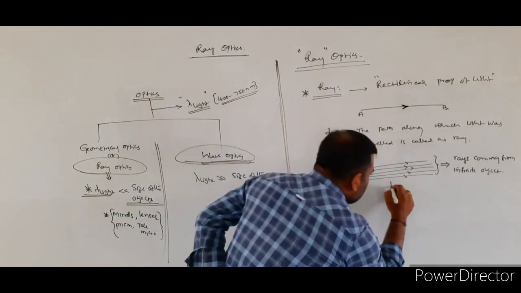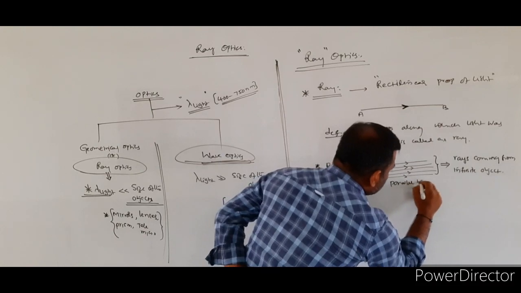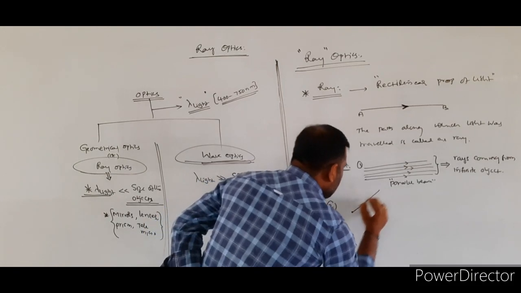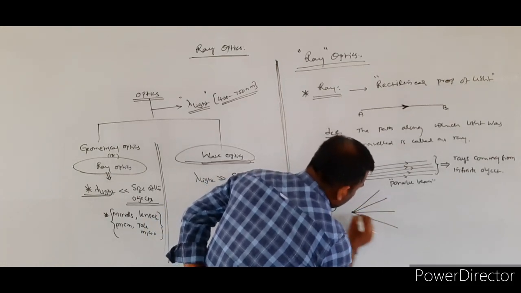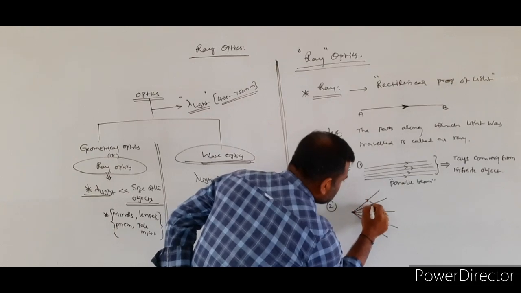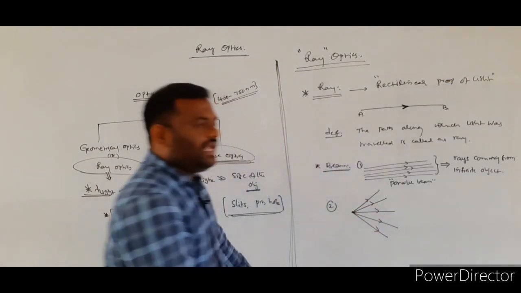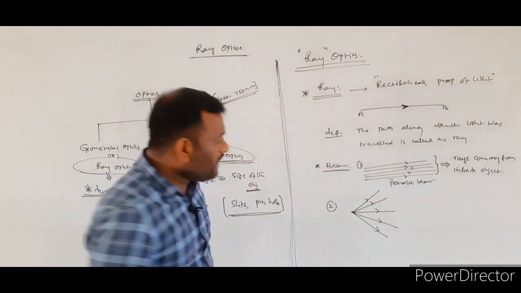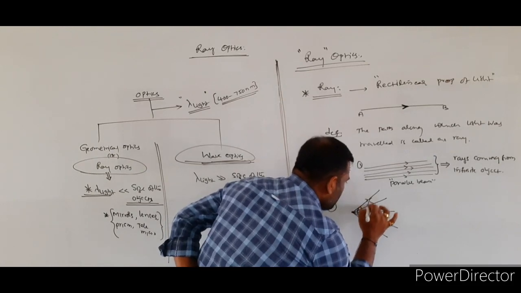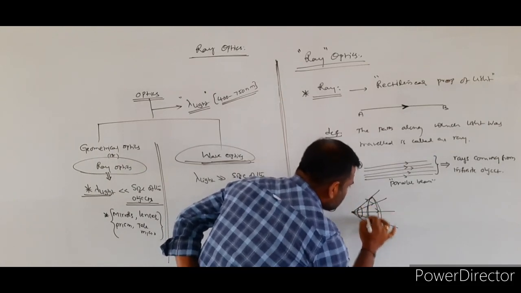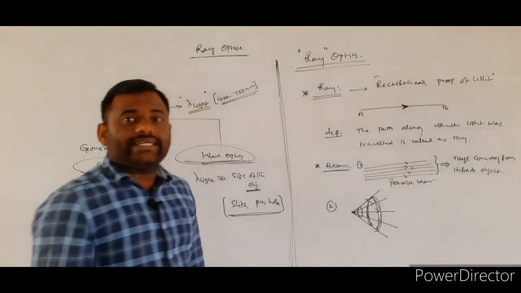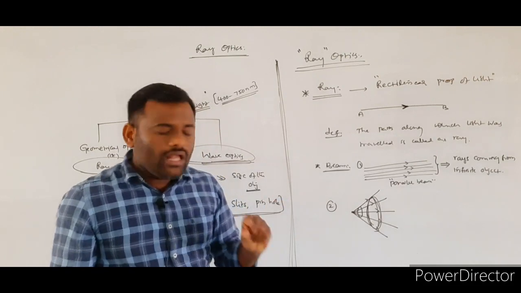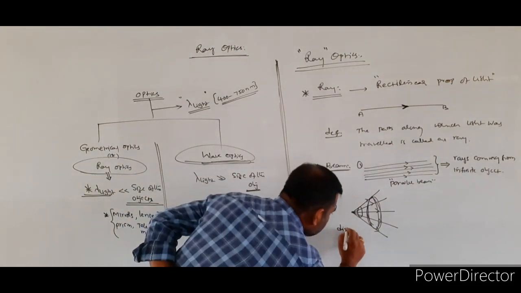This is the representation of a parallel beam of light. This is the first one. Next, the second one is the divergent beam. In the case of a divergent beam, the area of cross section of the beam increases. From here to here, the area of cross section of the beam increases. Such a beam of light is called a divergent beam.